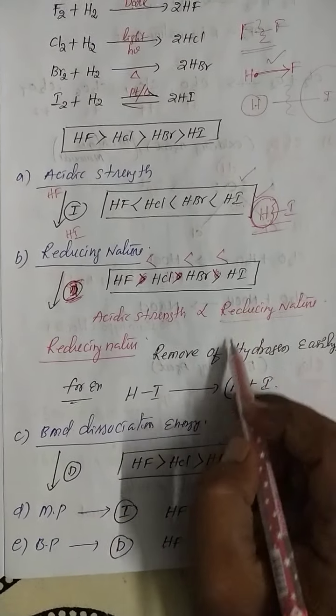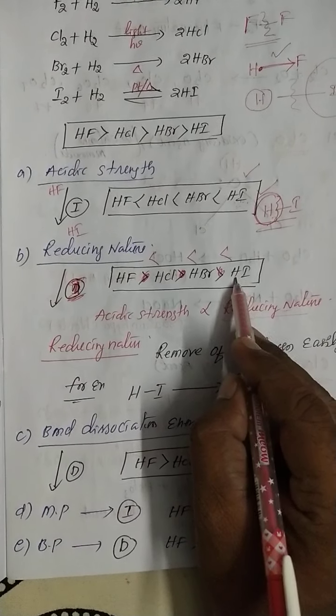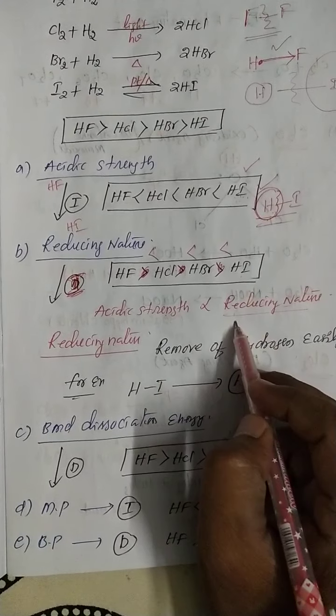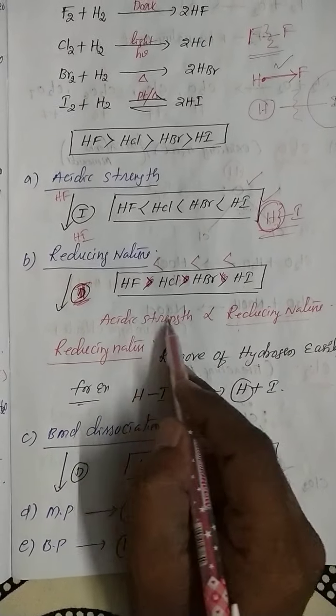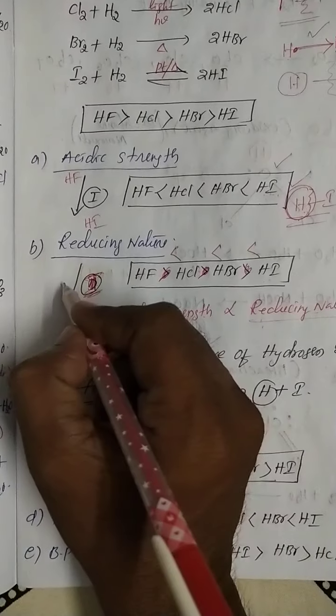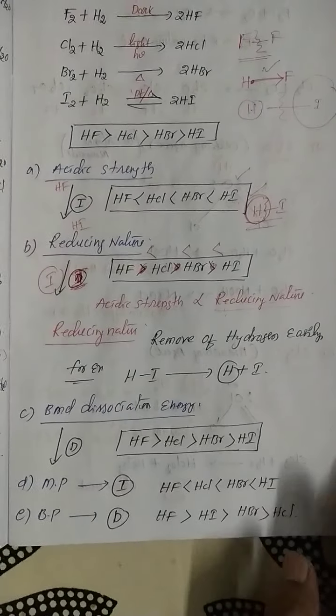Reducing nature means it can easily remove the hydrogen. Which removes hydrogen the most? Hydrogen iodide easily removes the hydrogen, so it has maximum reducing nature. So ultimately acidic strength is directly proportional to the reducing nature. So here it increases from top to bottom.